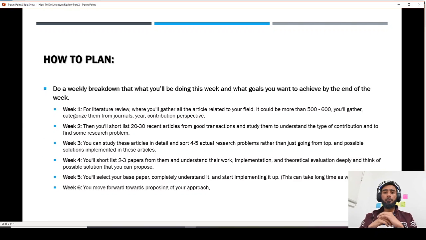Now the plan comes, that is, how to make a plan. What I recommend in order to make a plan is to do a weekly breakdown of whatever is required. For example, I've just shown you one example of how to do a weekly breakdown. In week one, you can gather around 500 to 600 research papers of your field.